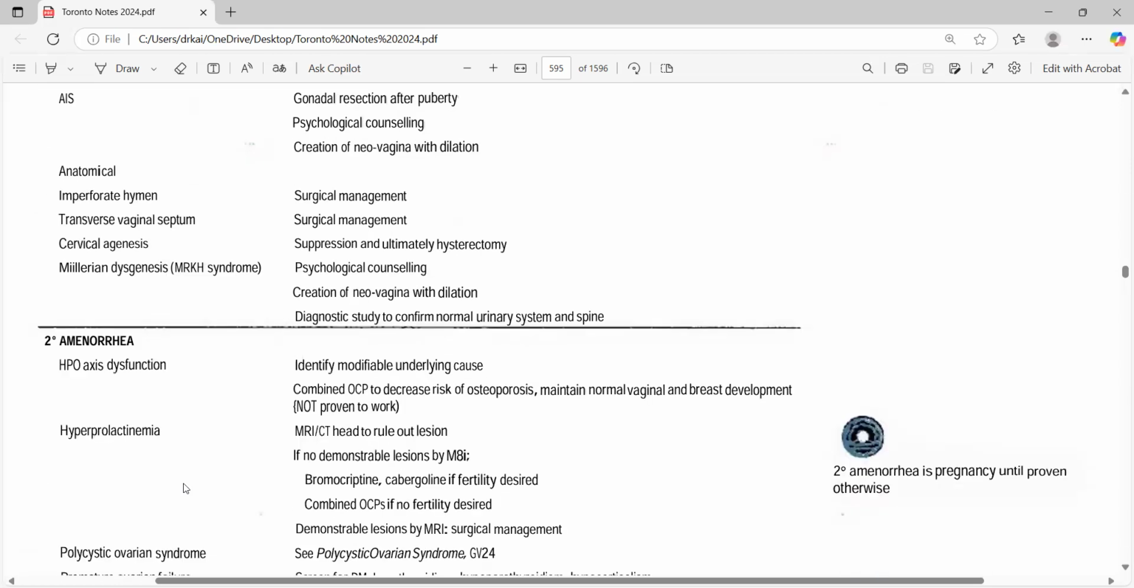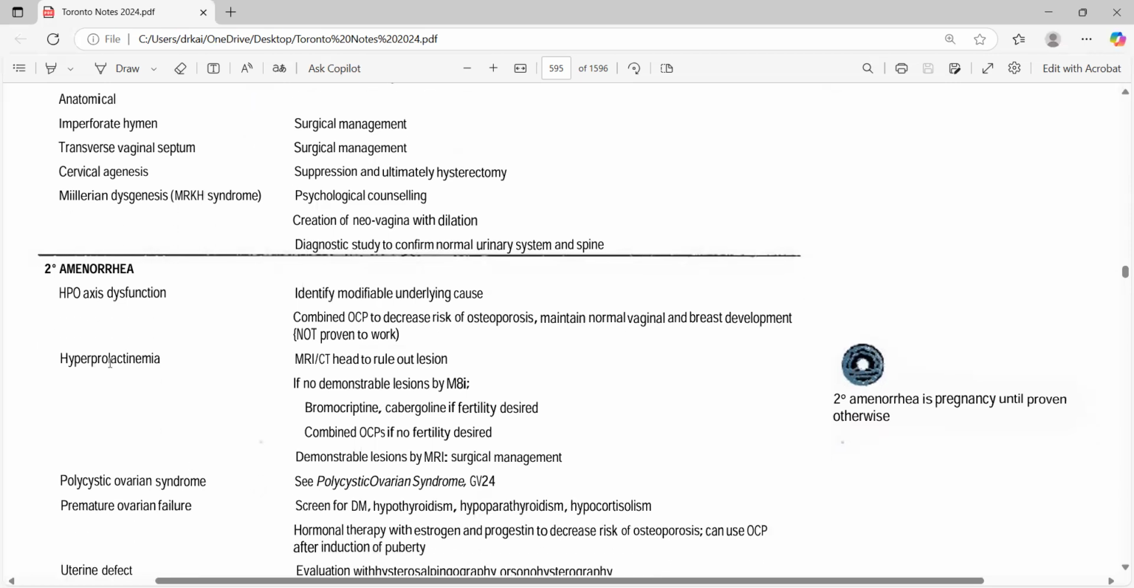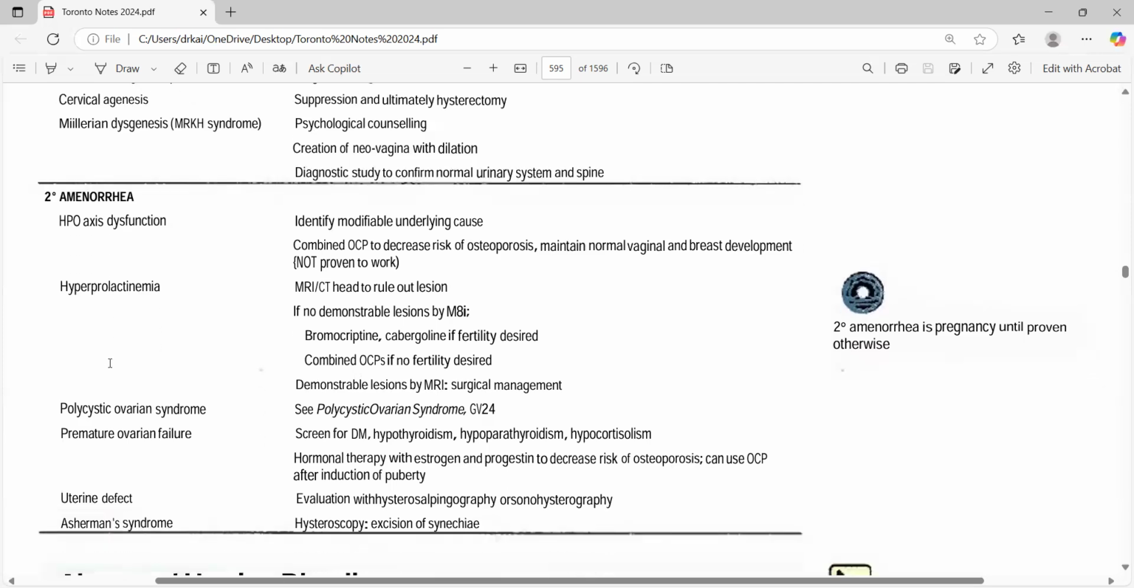Then we are talking about secondary amenorrhea. In secondary amenorrhea, you have to look for HPO, hypothalamic axis dysfunction. Those are treated combined with OCPs. In those cases, always think of osteoporosis as well. Then hyperprolactinemia, we already discussed how you are going to approach that one, and you have to give bromocriptine. PCOS, we'll discuss PCOS.